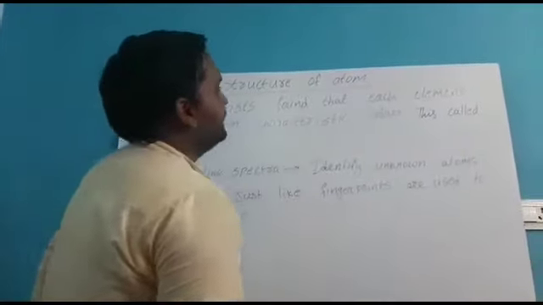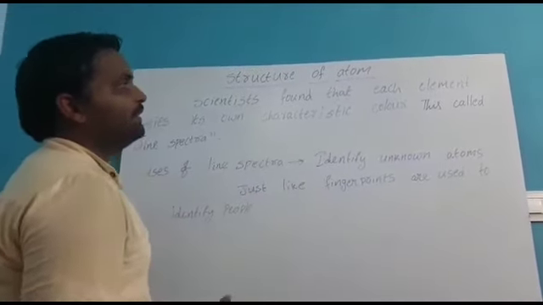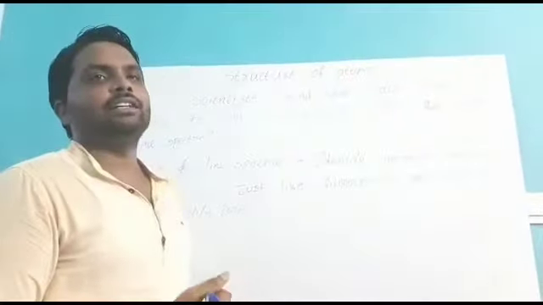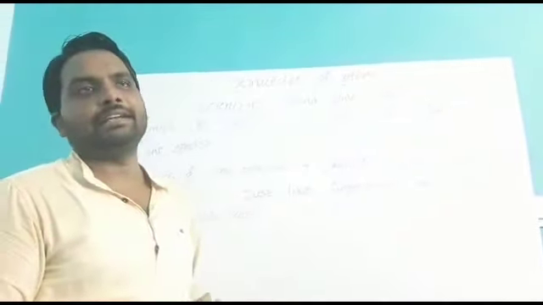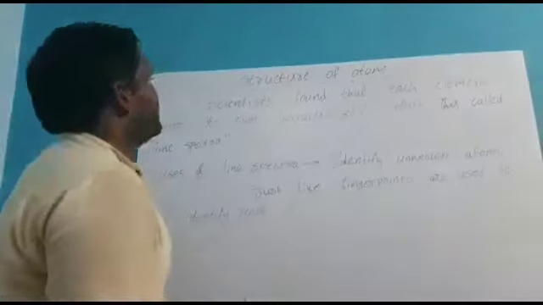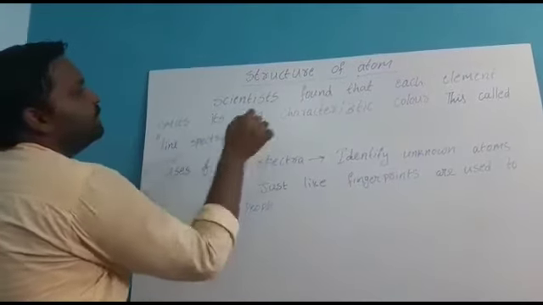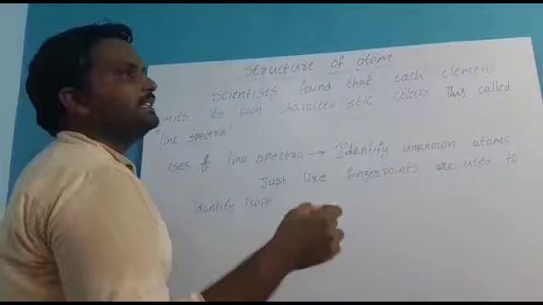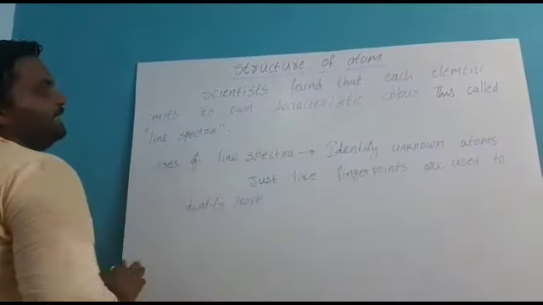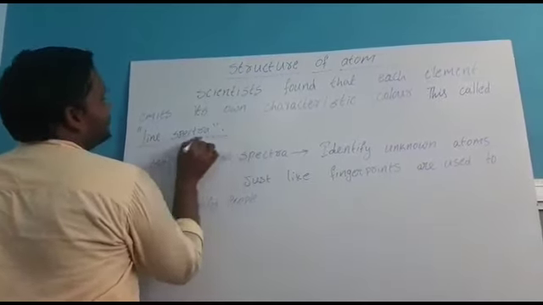Scientists found that each element emits its own characteristic color. For example, strontium chloride gives crimson red color, sodium gives yellow color light, and cupric chloride gives blue color light. Like that, scientists found that each element emits its own characteristic color. Each element gives its own colors. This is called line spectra.